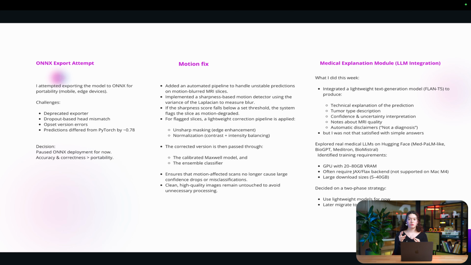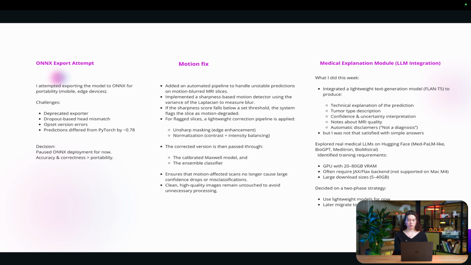It brings it to a correction algorithm that does normalization, unsharp masking, more sharpness, and then the corrected version goes to the calibrated model or the ensemble classifier, whichever has the best results. And for this, now the motion affected pictures are no longer a big problem.